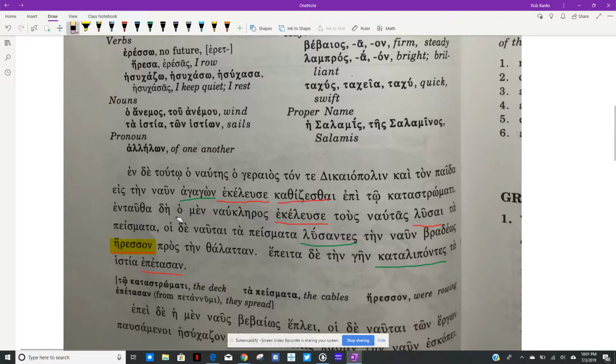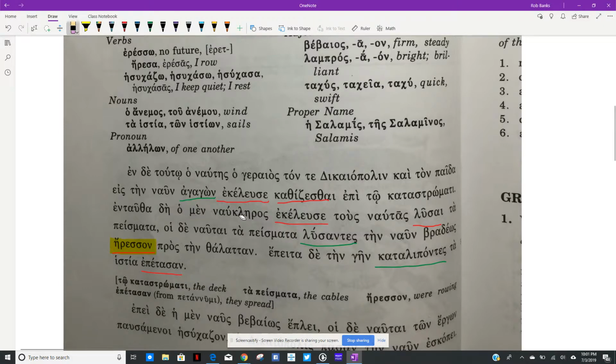And entauta de, ho men nauklaros ekelise tous nautas lusai ta peismata, hoi de nautai ta peismata lusantes ten neo bradeos eretton pros ten thalattan. Okay, so entauta de, so just then, right? We have men de construction coming up. We start with a men clause.